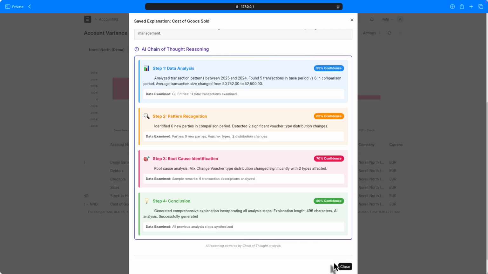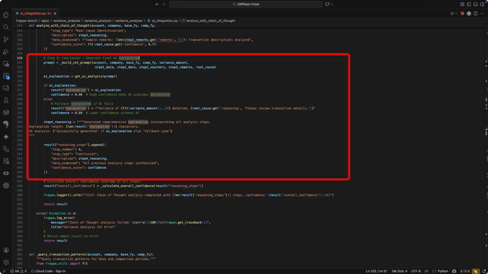Step 4. Conclusion. Confidence 90%. All previous analysis steps synthesized. Generated comprehensive explanation incorporating all analysis steps. AI analysis, successfully generated. Technically, the app took all the data from steps 1 through 3. Built a comprehensive prompt with that structured data. Sent it to the AI. The AI synthesized everything into this natural language explanation.